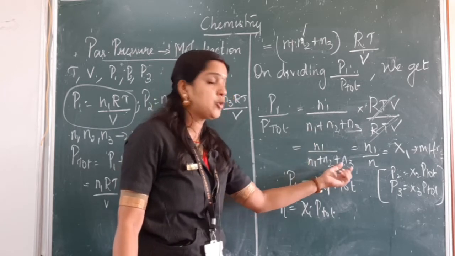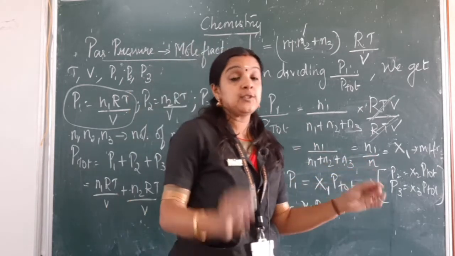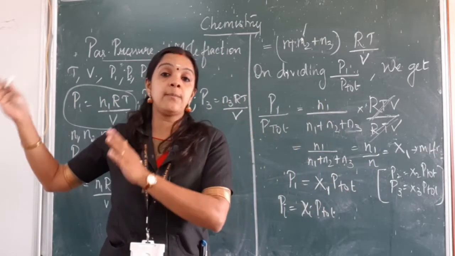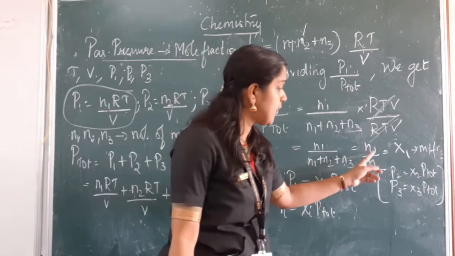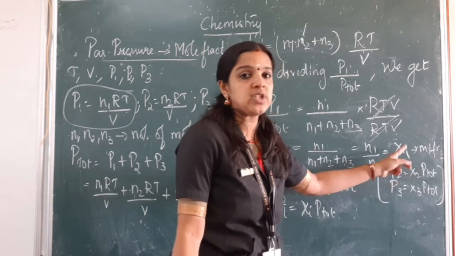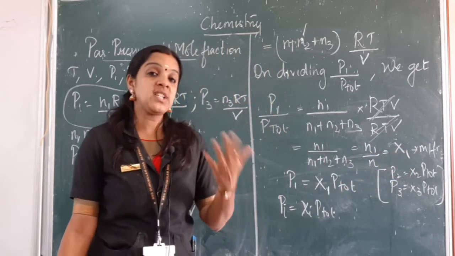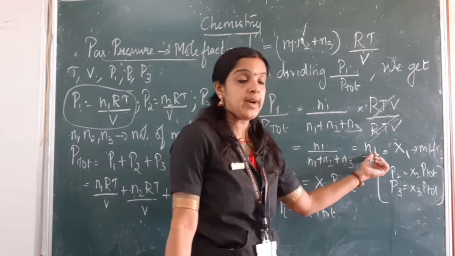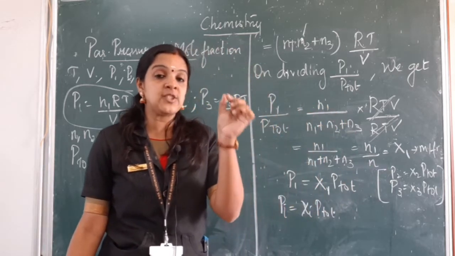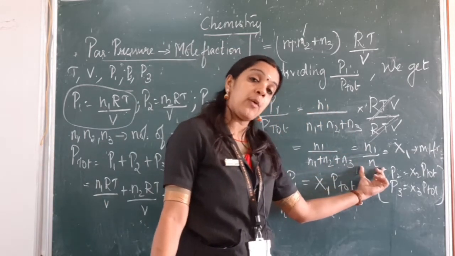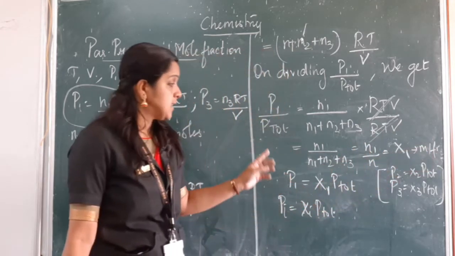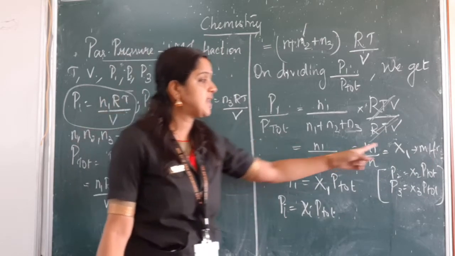Now this N1 plus N2 plus N3, I can take as N, the total number of moles, which is equal to the sum of the number of moles of each component. So N1 by N, I put as another variable x1, which is called the mole fraction. So what is x1? The number of moles of component 1 divided by the total number of moles. So N1 by N is equal to x1, that is the mole fraction. So from this, P1 by P total equals x1.